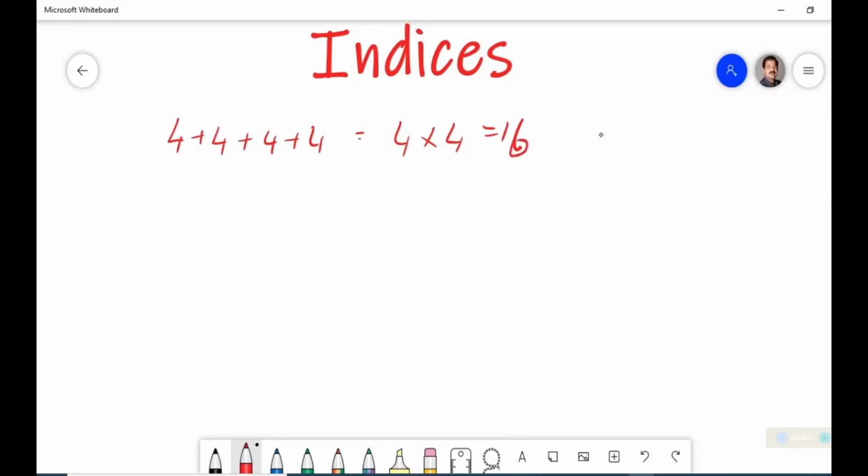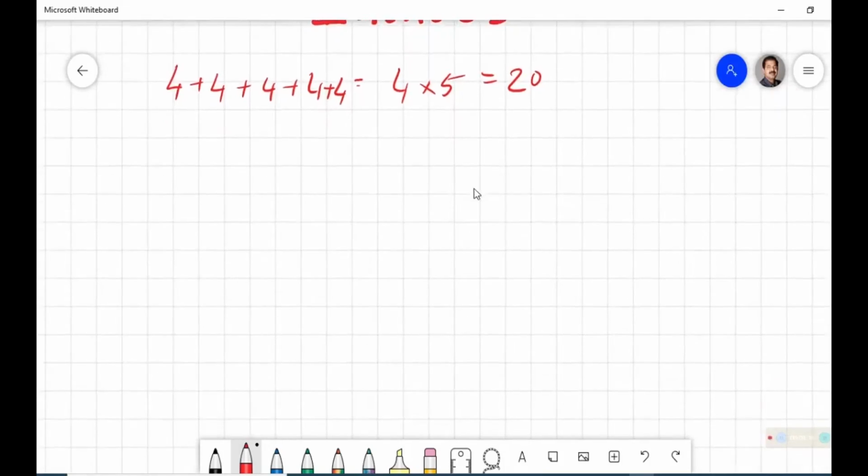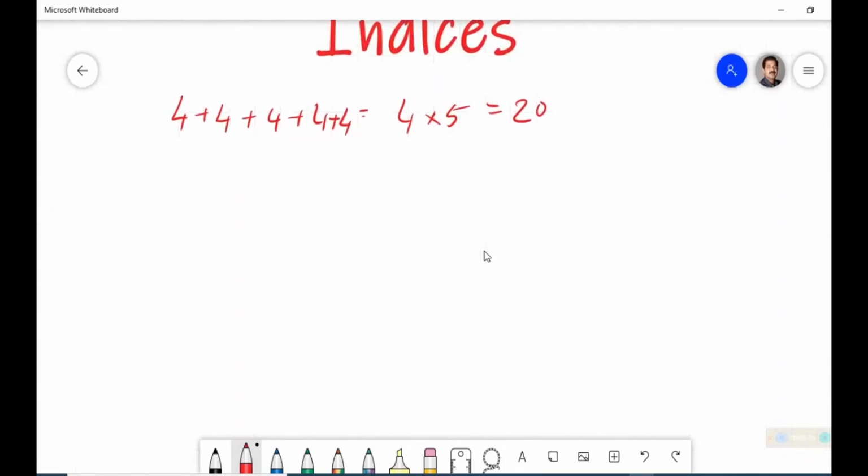That means you will multiply. If it is one more time, 5 instead of 4, you will write 20. Because you will not simply add 4 plus 4 plus 4 and get the answer.